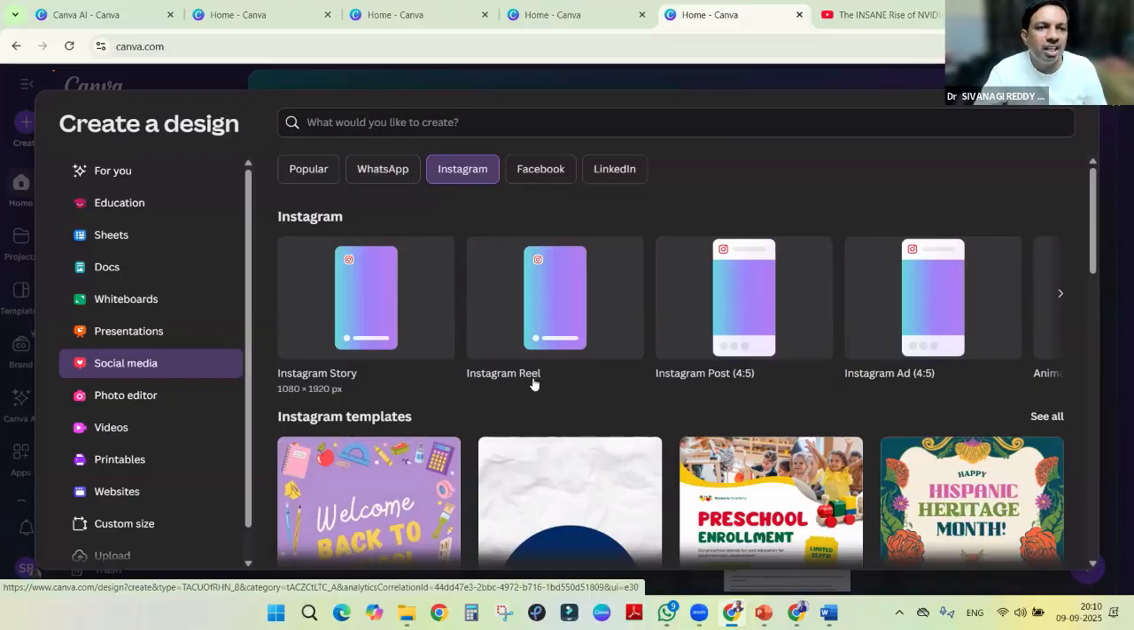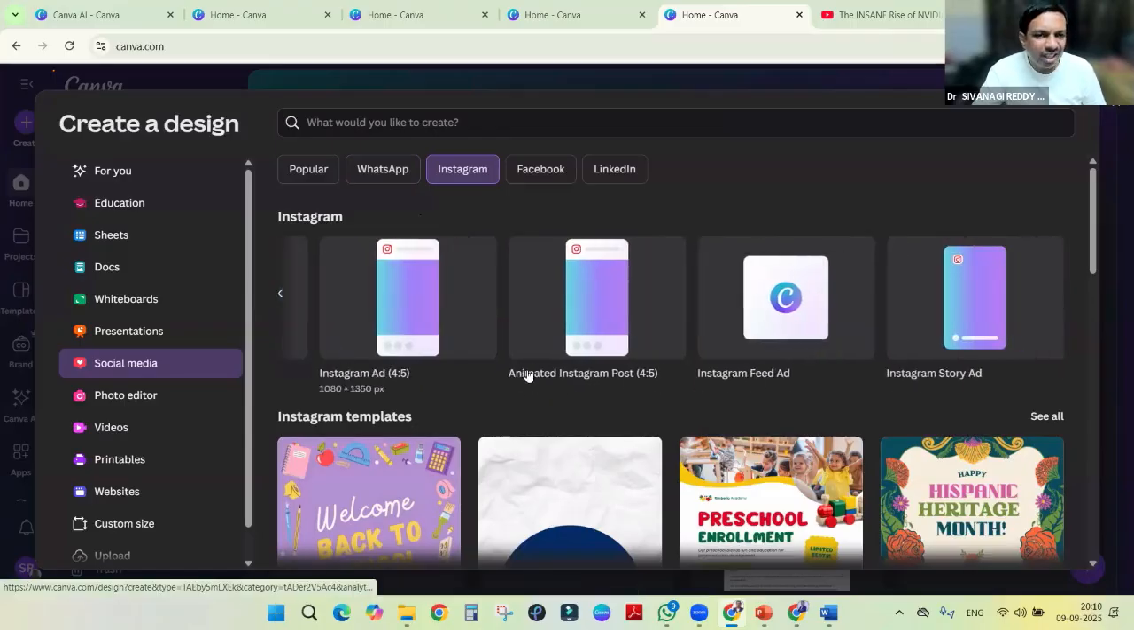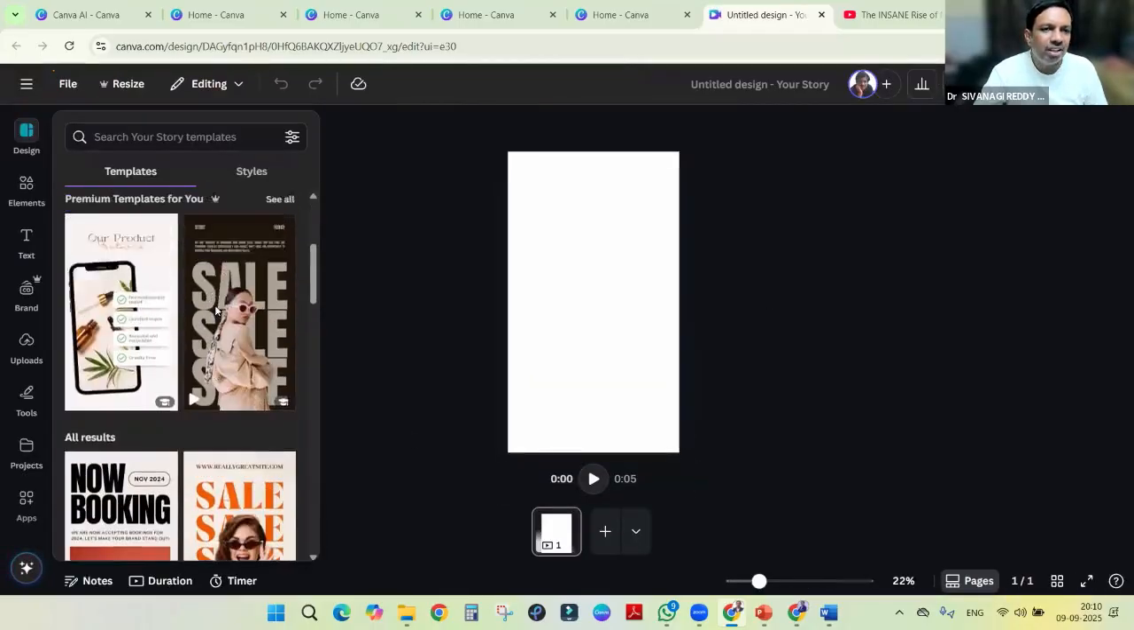If you want to create an Instagram reel, you can click here. Instagram post, Instagram ad. Regarding everything, ready-to-use templates are there. Instagram story ad is there. Just click on it. Once we click on it, here we will get every design.